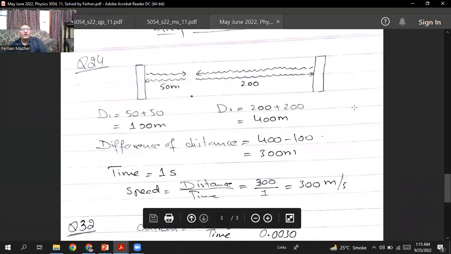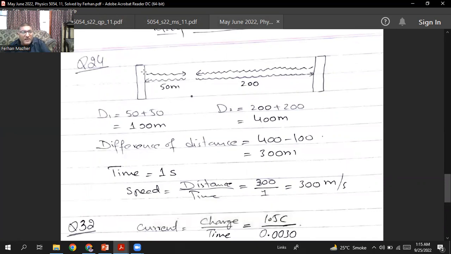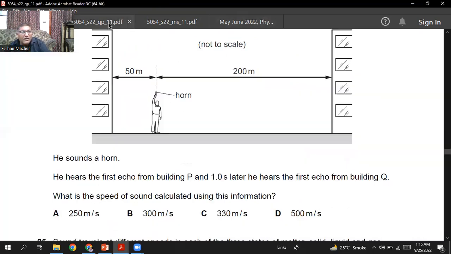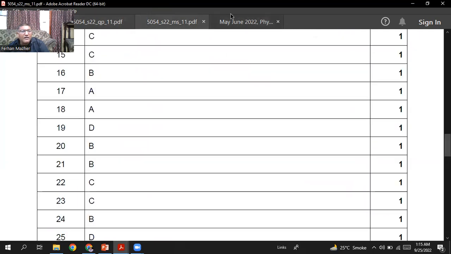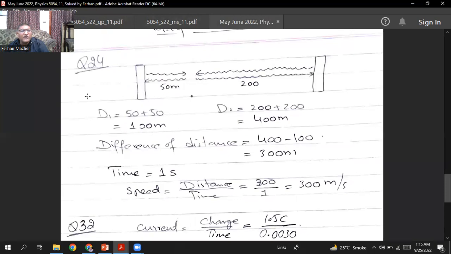Here is the man standing. Building P is 50 meters away, and building Q is 200 meters away.